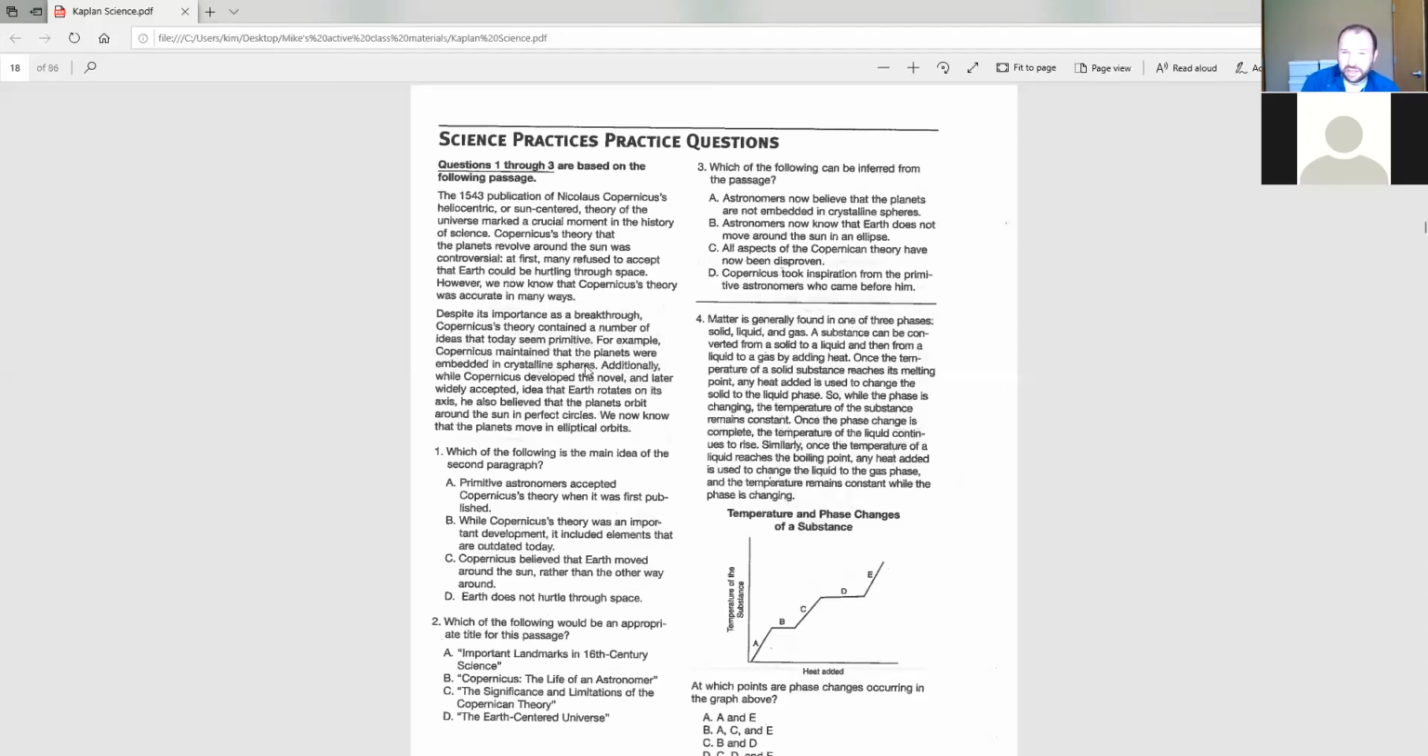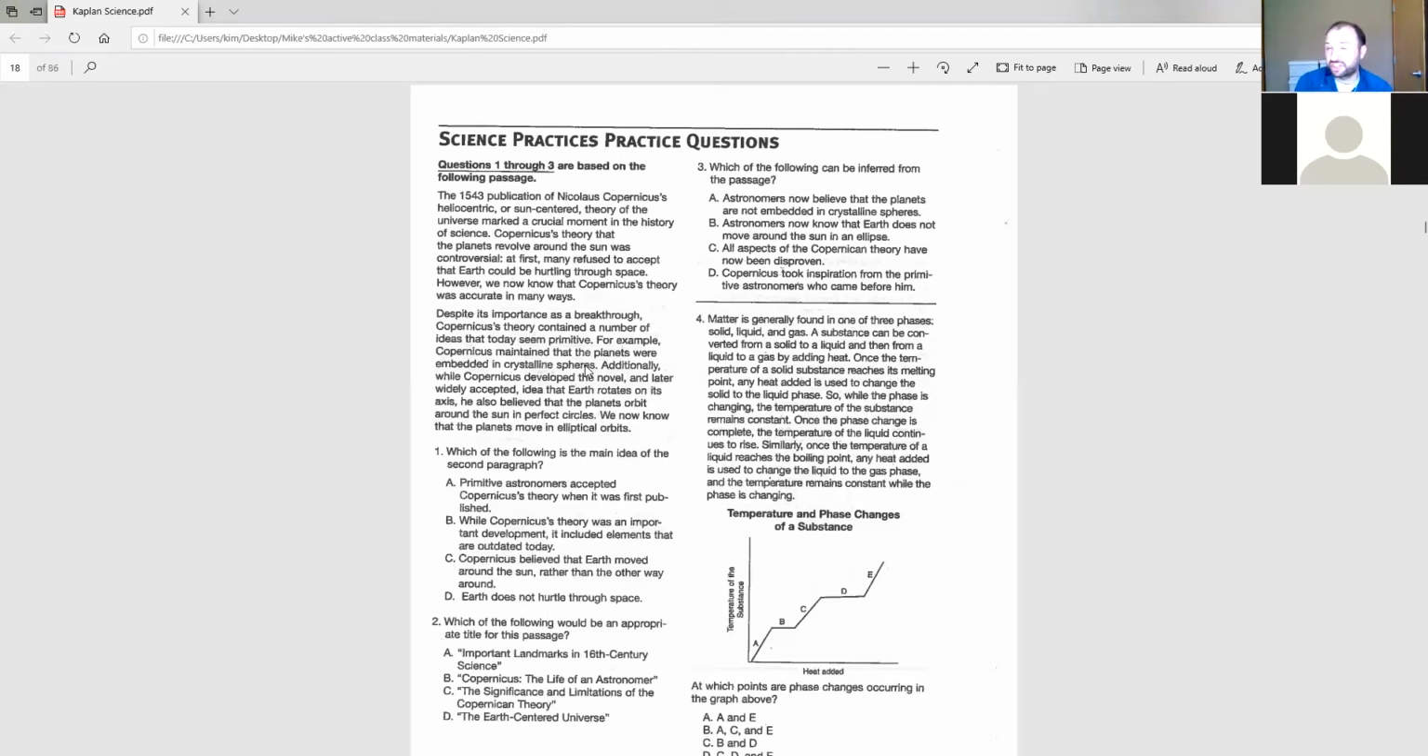Similarly, once the temperature of a liquid reaches the boiling point, any heat added is used to change the liquid to the gas phase, and the temperature remains constant while the phase is changing. Okay, so the graph, and that's a lot of words, right? But the graph is showing us what the paragraph is explaining, which is that as you add heat, the temperature of that substance will increase until it reaches the point at which it changes states, and then the temperature remains constant, and that added heat initiates more and more of that change in states of matter.